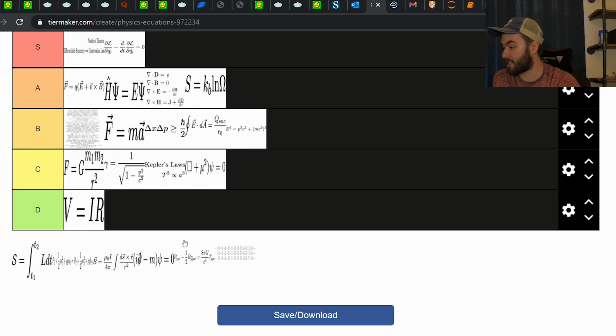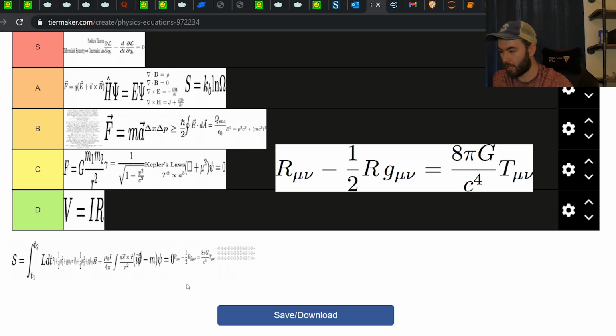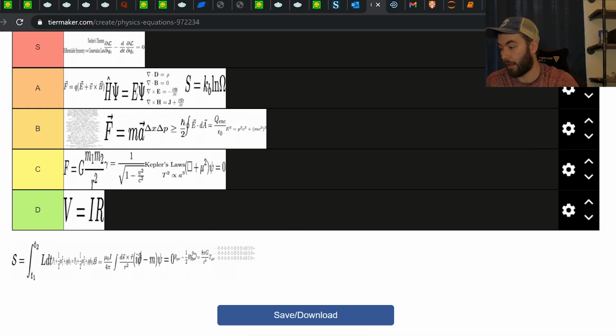Next we have Einstein's field equations for general relativity: Ricci tensor, Ricci scalar, metric tensor, and then the energy momentum tensor. So it shows you how geometry is related to mass distributions. This is a big boy equation. This is like the poster child of tensor calculus. If you think of where you could use tensor calculus, like if you want to learn it, this is it. And that's actually the last video of my tensor calculus series. So I'm quite partial to Einstein's field equations. I think they're pretty cool.